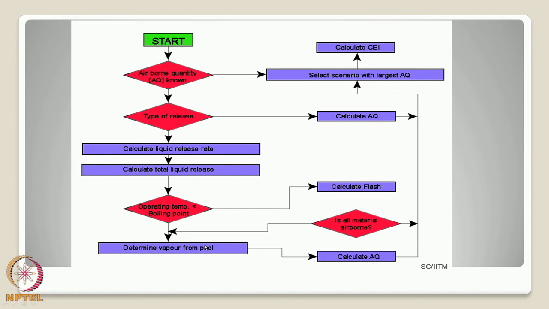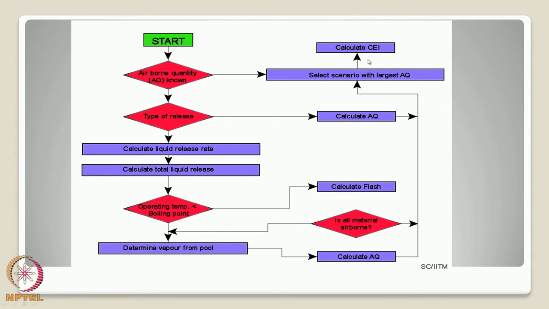Then based on this data, try to calculate the airborne quantity. Sometimes what happens, depending upon the operating temperature and boiling point, you have to check whether all material remain airborne or some of them remain in the liquid form. If all of them remain airborne, calculate the largest scenario with airborne quantity and estimate the chemical exposure index.